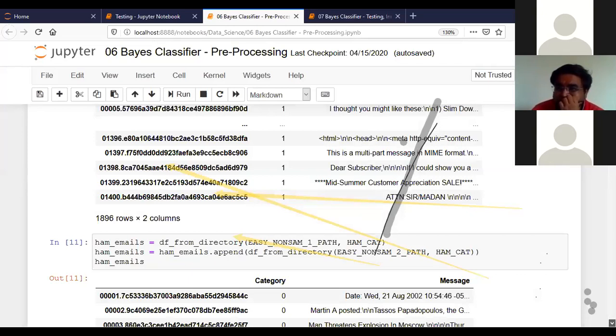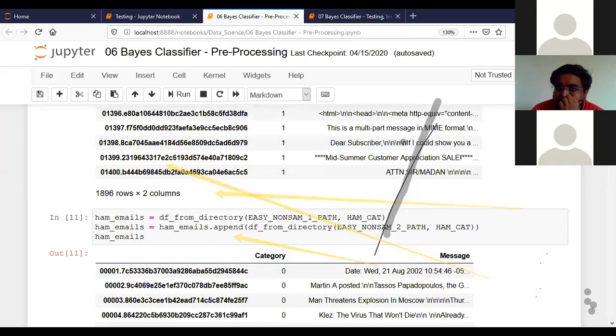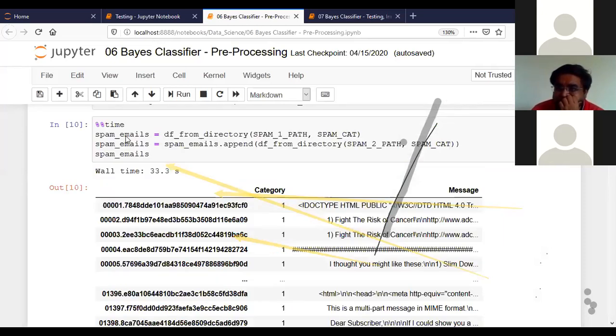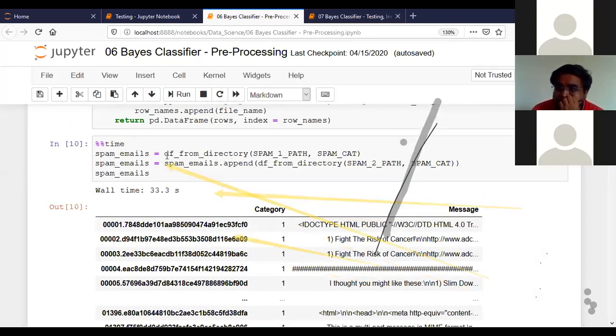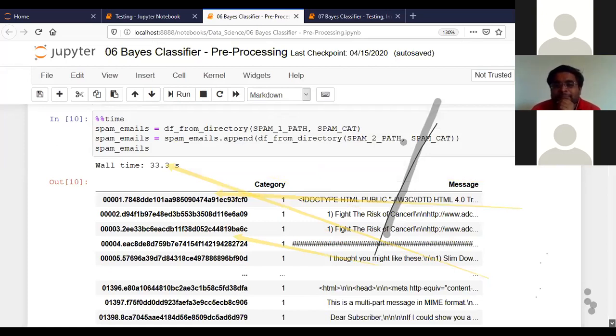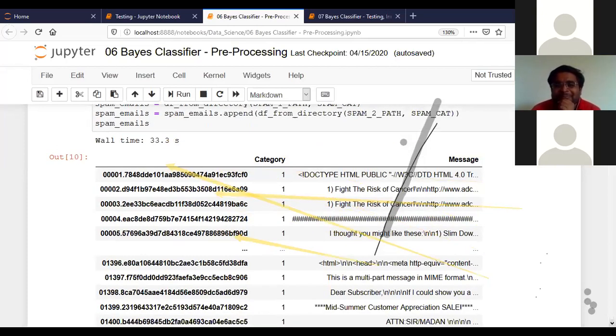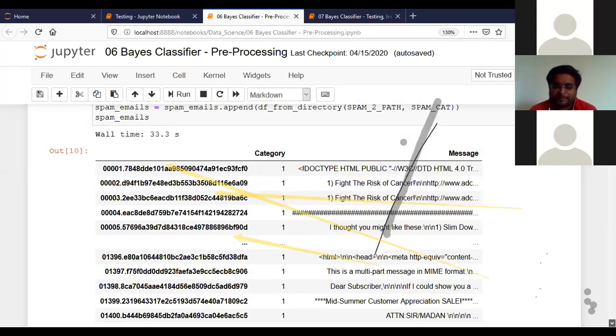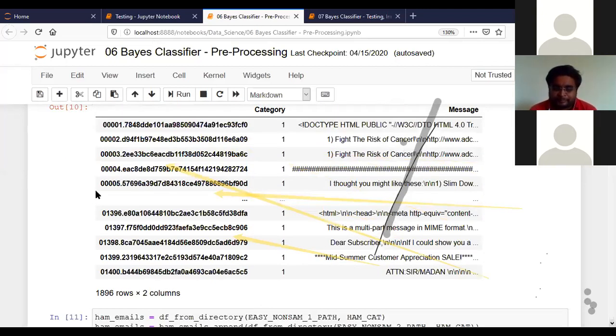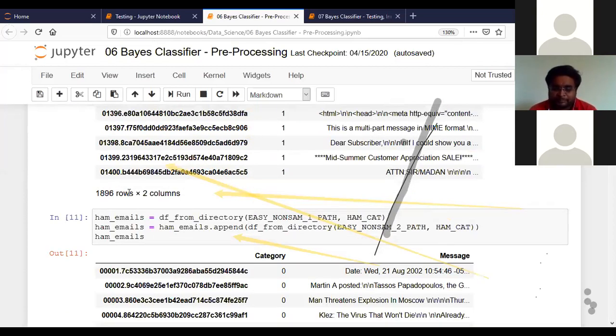Look, these are the emails which are spam emails. Spam means not relevant or not important, so all these types of emails went to the spam box. All these emails are spam. How many are there? 1,896 emails.